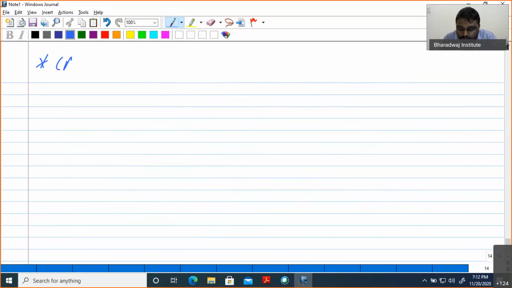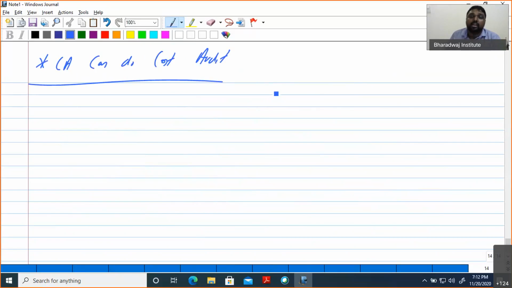Can a chartered accountant do cost audit? They will ask that way. The answer is no. There is some confusion whether they can do it. No, it is an exclusive area for you. You can only do the cost audit. Now we are very clear on who can do a cost audit. Next point, who will appoint the cost auditor?